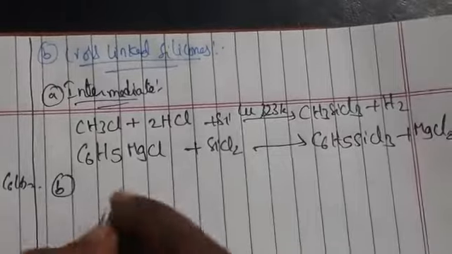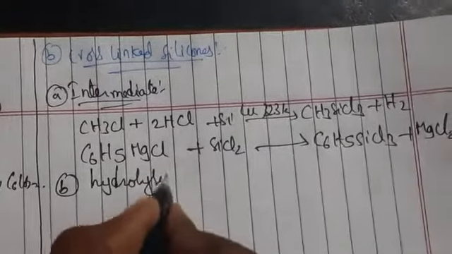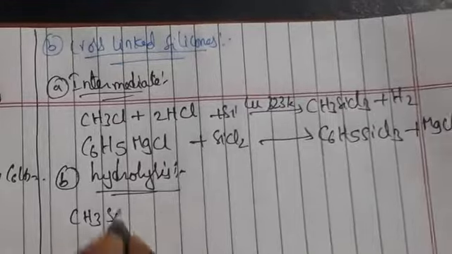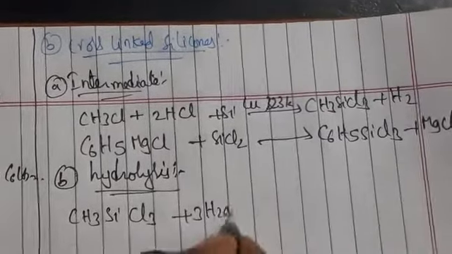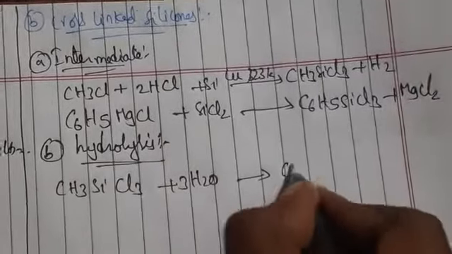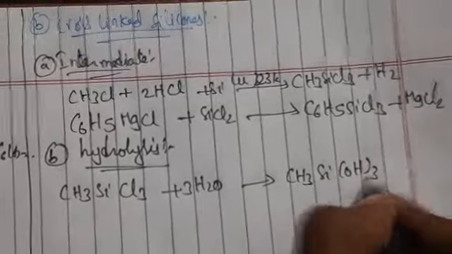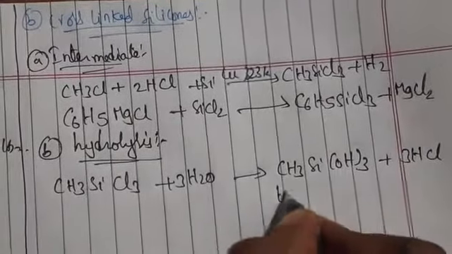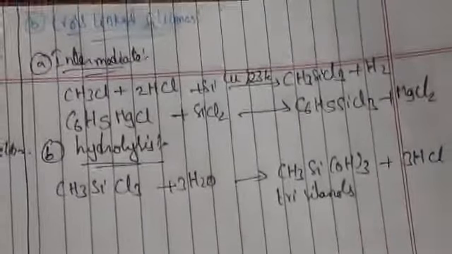Next we have to do hydrolysis. So here CH3SiCl3 undergoes hydrolysis. What is it forming? CH3Si(OH)3, losing 3 moles of HCl. That means it is forming trisilanols.